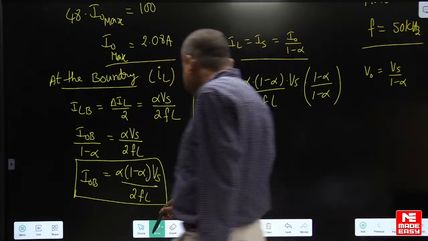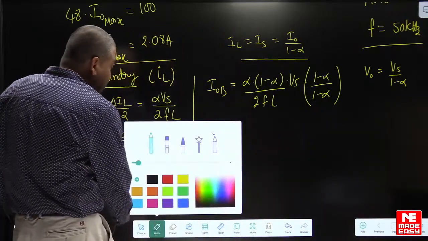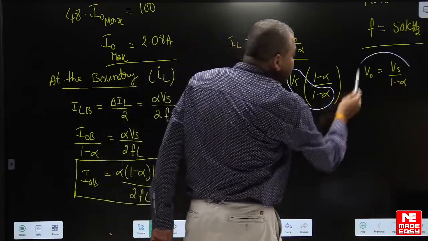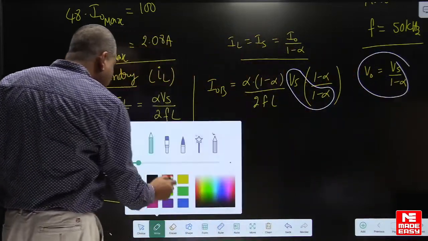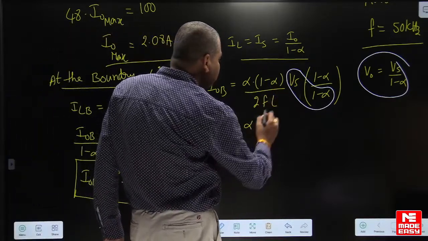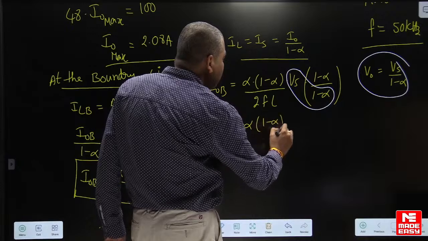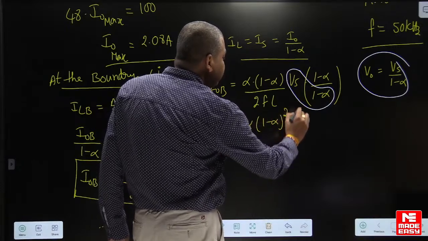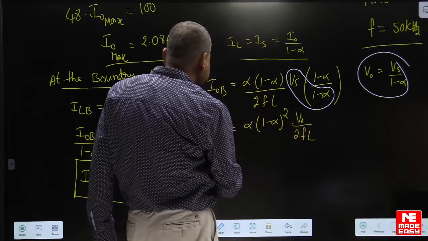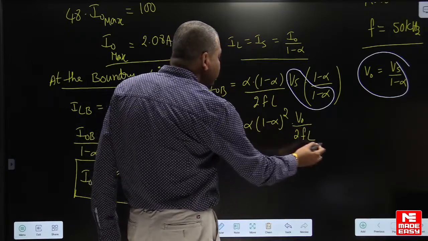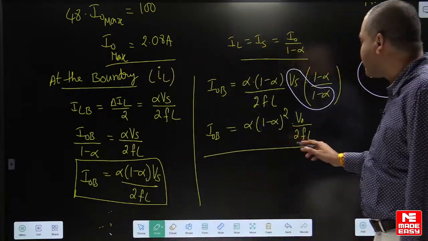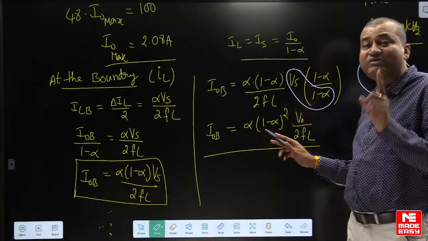So see here, in place of Vs by 1 minus alpha, you can write V naught, right? So that equation can be written as alpha into 1 minus alpha whole square into V naught divided by 2 into FL. So this is actually the equation of boundary current. Just go through this equation. The boundary current is expressed as a function of only one variable.